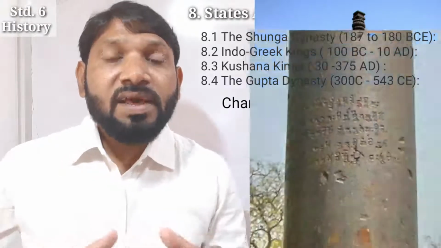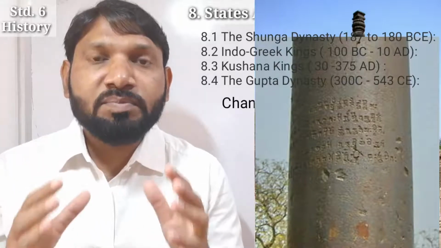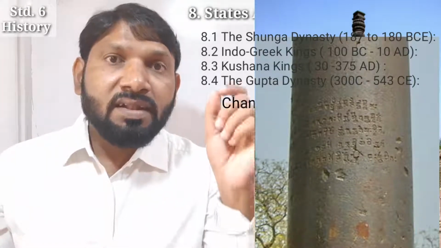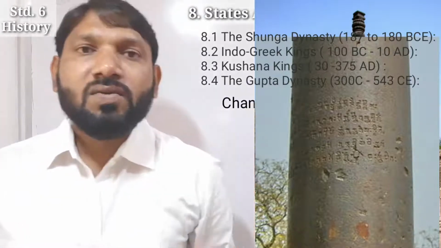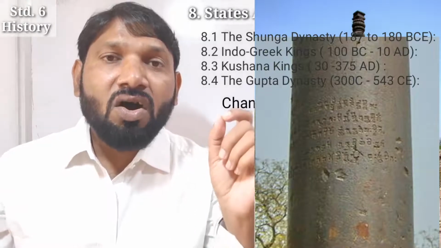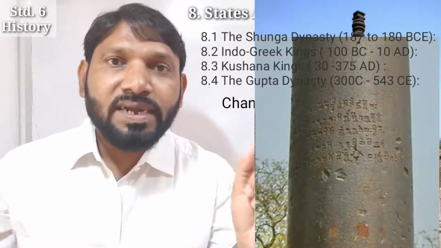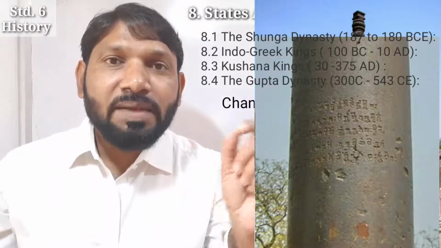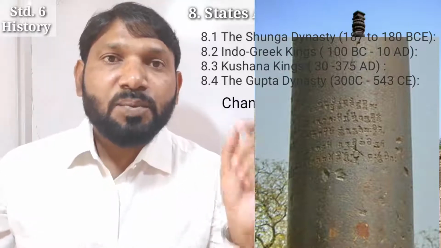So this pillar is an excellent example or specimen of the metallurgical skill of ancient Indian people. What is metallurgical, students? It is a skill or science or technique to work on a metal so as to give it certain desired shapes and properties.